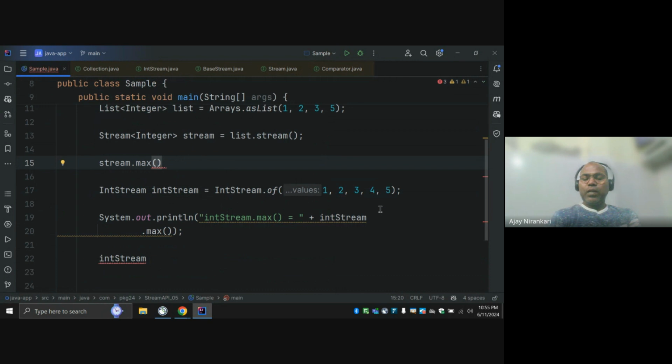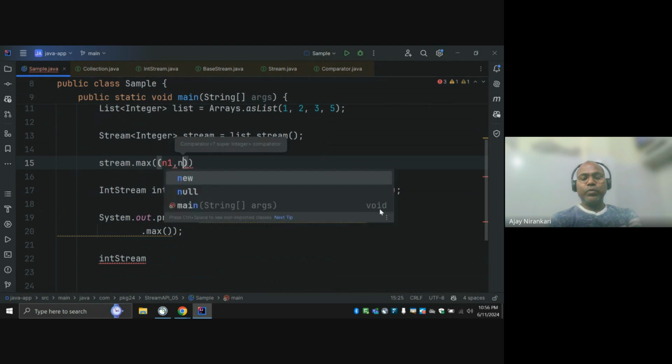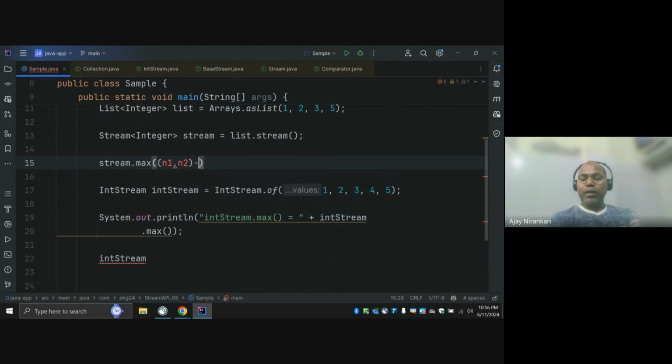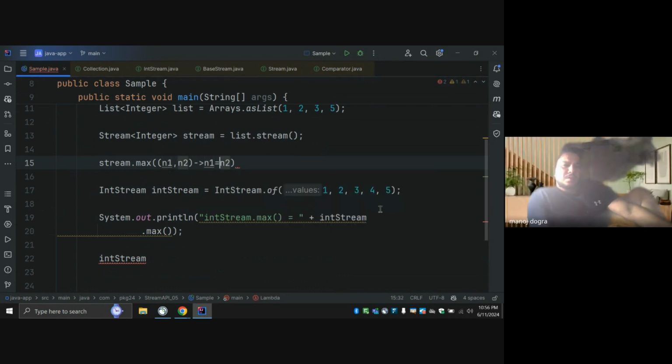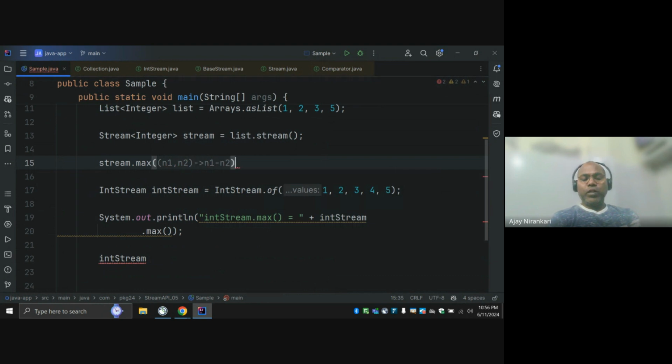This method takes two inputs, maybe number 1 and number 2, and returns number 1 minus number 2. What is the meaning here? When I subtract two numbers, if it returns 0, both are the same, or maybe greater than or less than.